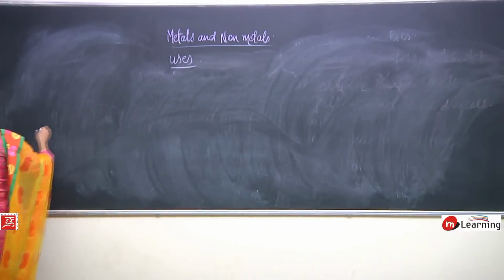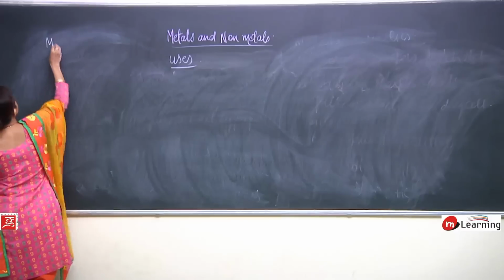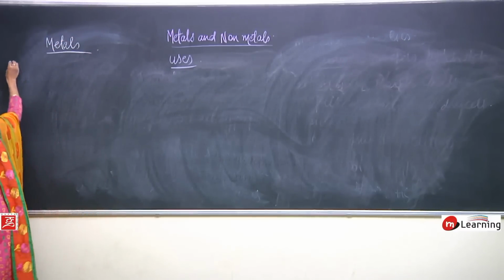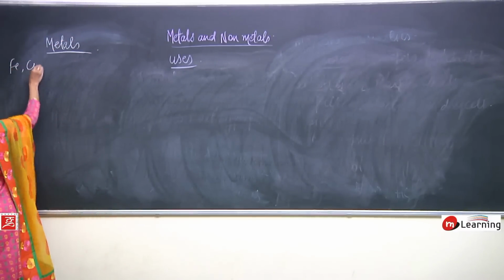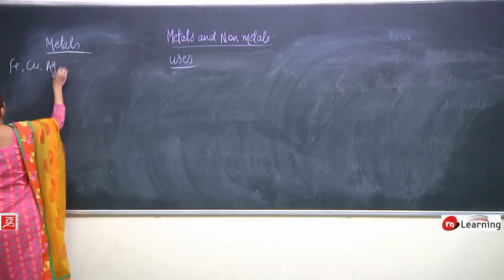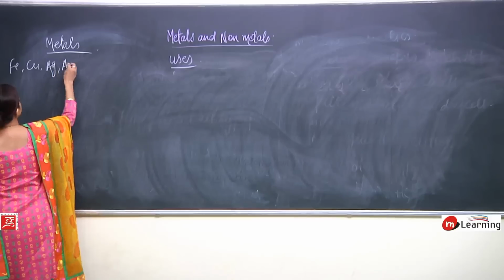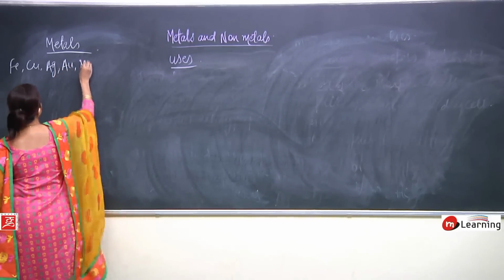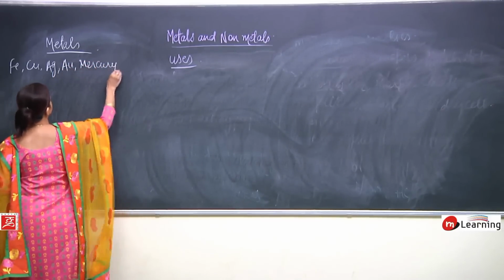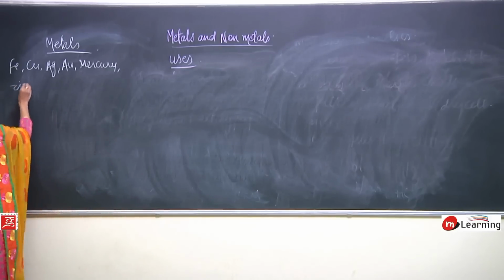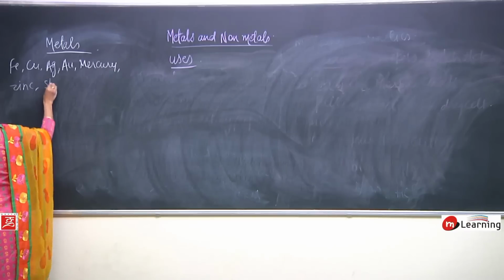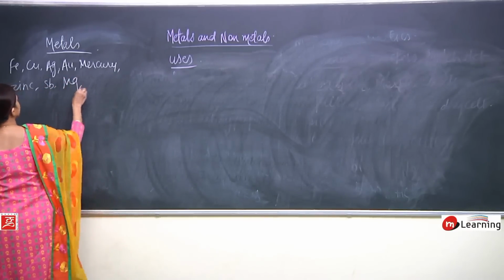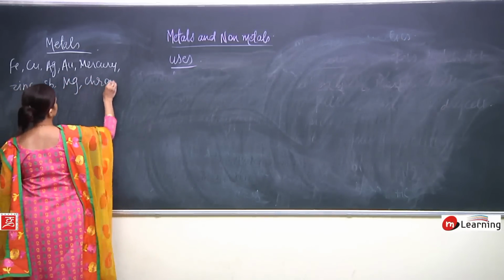So, when we are talking about metals, we will be discussing iron, copper, gold, and then we will be talking about mercury, zinc, tin, magnesium, and chromium.